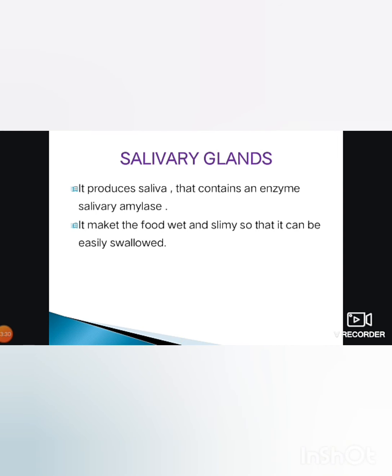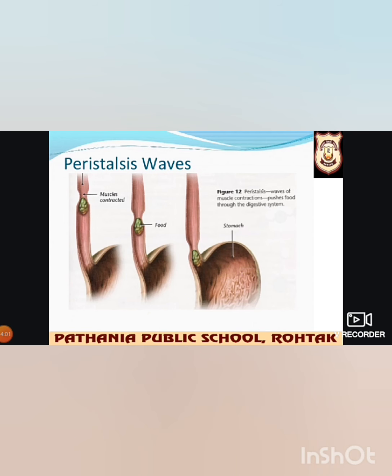Now salivary glands. The salivary glands produce saliva that contains an enzyme, salivary amylase. What is the function of this enzyme? It breaks down starch present in the food into sugars, and saliva makes the food wet and slimy so that it can be easily swallowed. So this is about the salivary glands.